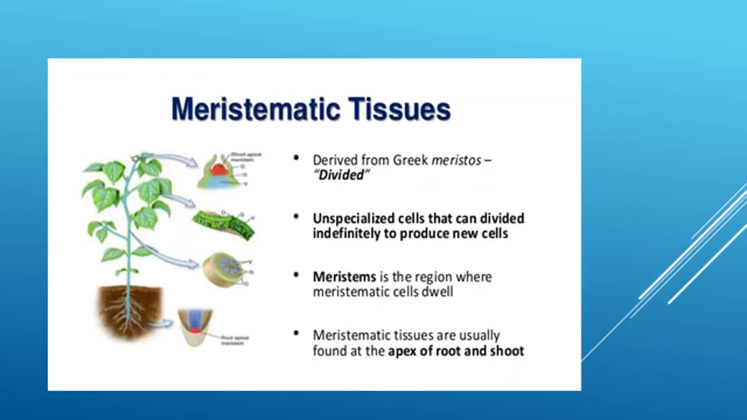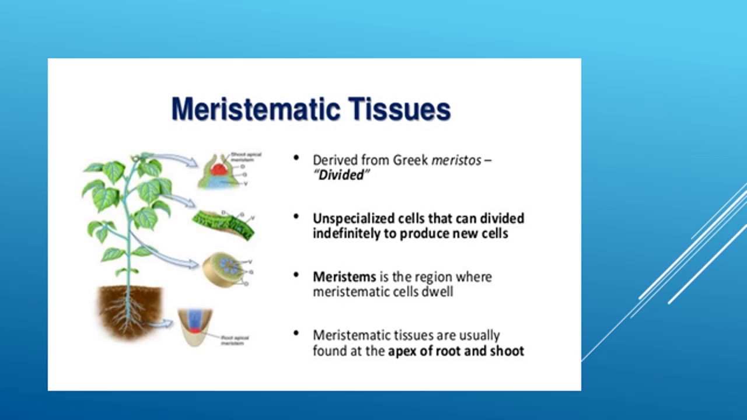Now, first we will study about meristematic tissues. As I told you, plant tissues have been divided into two, that is meristematic tissues and permanent tissues. So first we will study about meristematic tissues. Now, as I told you, meristematic tissues have dividing cells in them. Now, the word meristematic is derived from the Greek word meristos, that means divided.